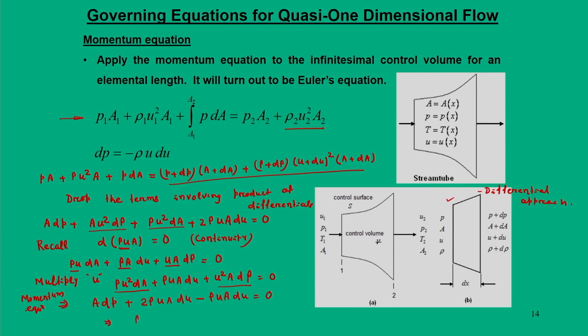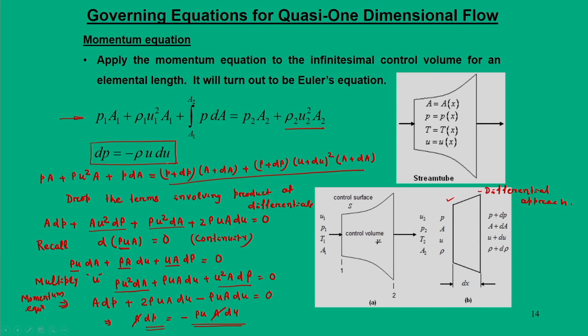Ultimately, we get A dP is equal to minus rho u A du. So, A gets cancelled, and we come back to dP is equal to minus rho u du, which is this particular equation.